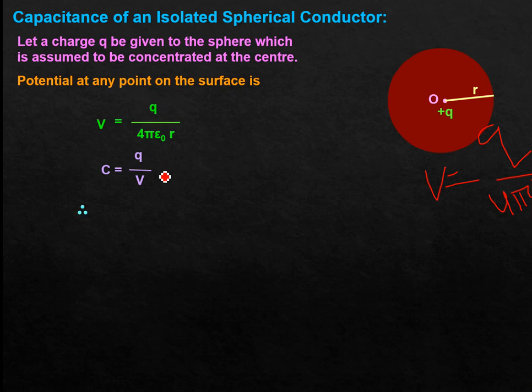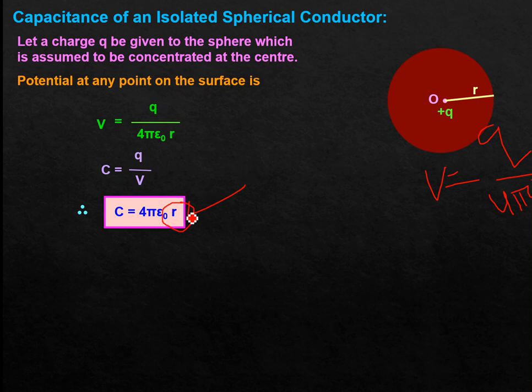Q divided by Q cancelled out. 4 pi epsilon naught goes to the numerator, and C comes out to be 4 pi epsilon naught into R. So capacitance of a spherical conductor is directly proportional to what? The radius of the conductor. It means if we want more capacitance, we require a larger size of the spherical conductor. Its radius should be higher and higher.